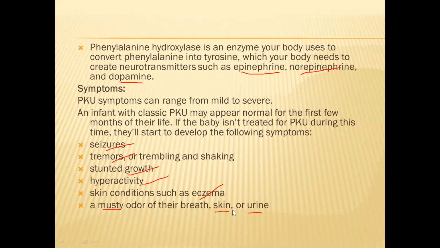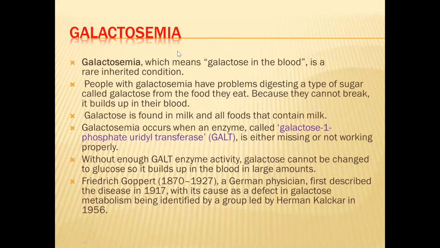This is about phenylketonuria. Next comes galactosemia. Galactosemia means galactose in the blood. It's a very rare inherited condition involving galactose, which is found mostly in milk. Generally, lactose in milk converts into glucose and galactose with the help of the enzyme lactase. But galactose should then undergo metabolic activity like the glycolysis pathway, so galactose should convert into glucose.